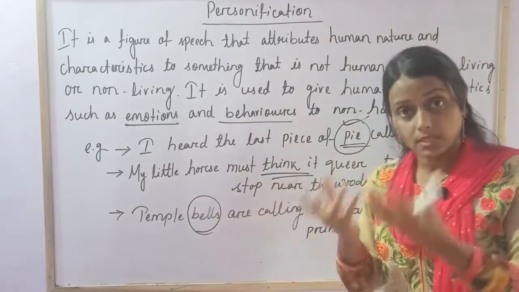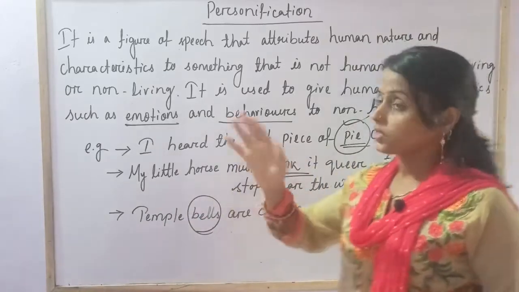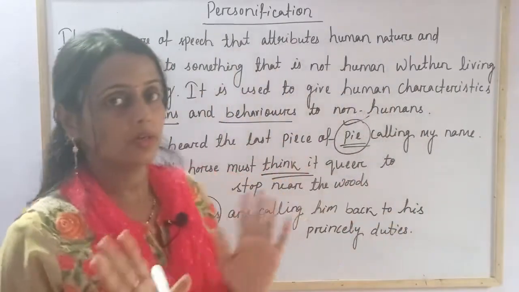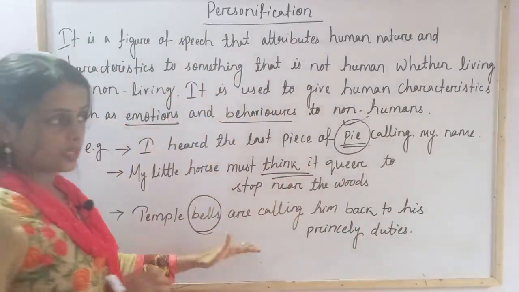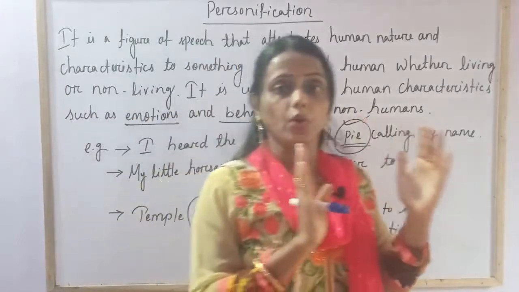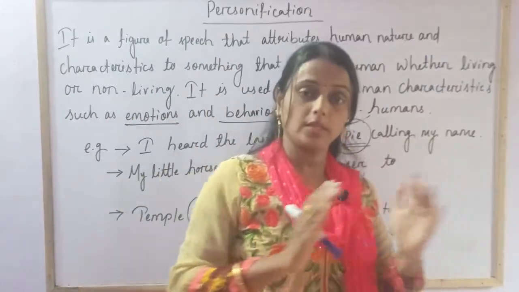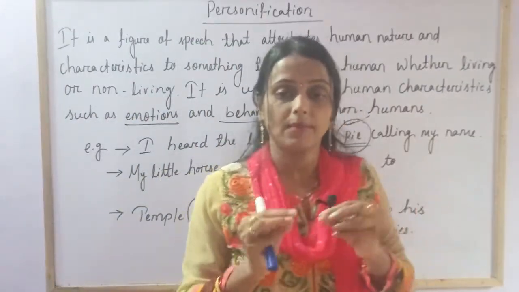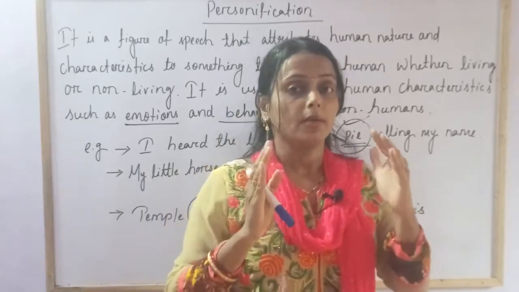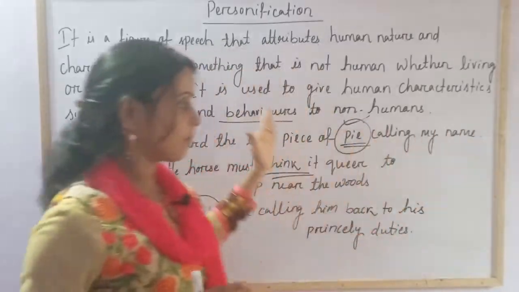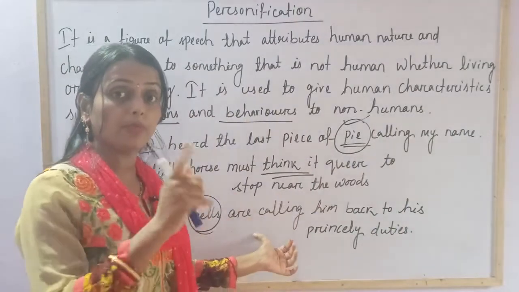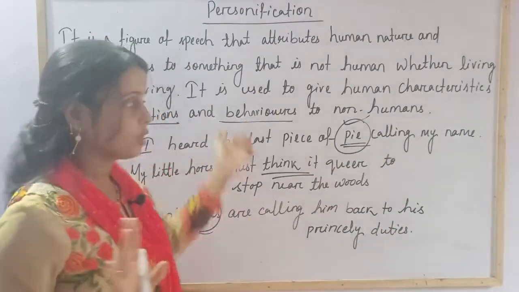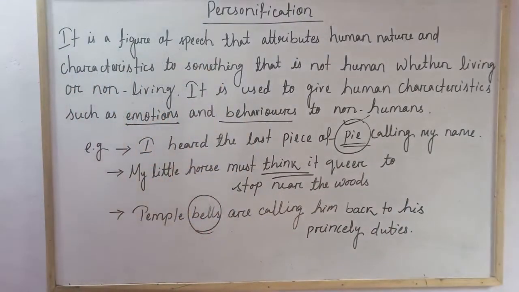That humans can speak, can feel, likewise the temple bells are also calling. Understood? So this is your personification. It means something, either living or non-living, has the characteristics of a human being, but in practice it is not possible. It is completely based on the point of view of the poet or the writer. Understood? So this is your personification.